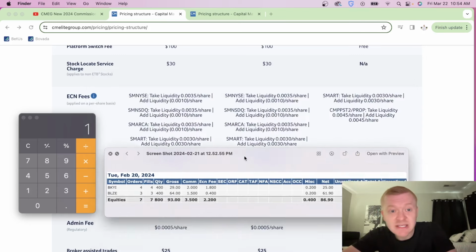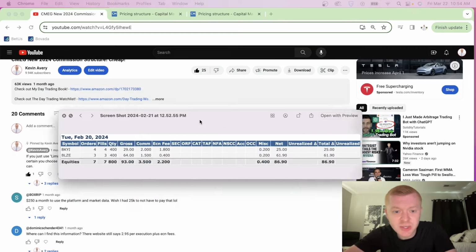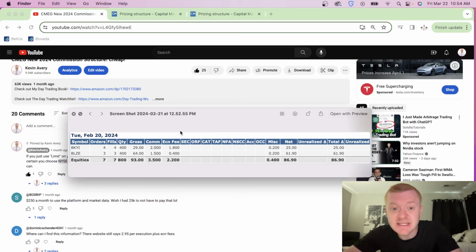That's all I was doing. You guys need to use the specific routes that I have listed here. These 3. You need to use those 3 on the limit to add liquidity, and you're going to get the rebate back. And on all 3 of these trades that I took, I actually would have gotten paid on the ECN side. But again, I wasn't utilizing this properly at the time. But you still see how low these fees are relative to what they used to be. Back in the day, the fees were just overwhelming you. Making $93 back in the day wasn't even really worth it, because you'd be paying $30 in commissions on all these orders. But these days, the fees are fairly small. I can make 93 and actually come away with 86 because the fees are that small.